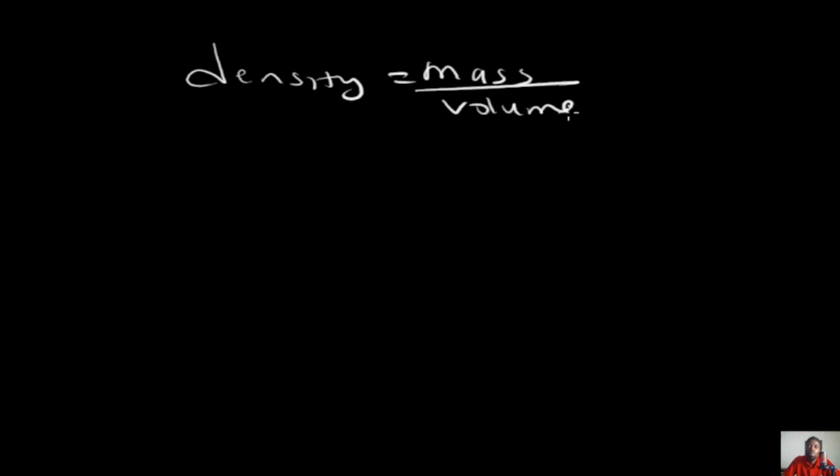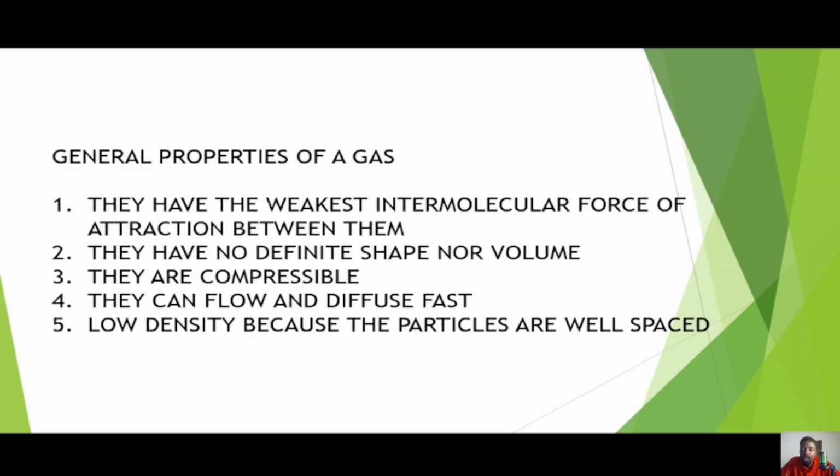So imagine, for instance, as I said, density is expressed as density is equal to mass over volume. The implication is that if the volume is increasing, the density will be decreasing. And as we said, if you consider the property we talked about, gases have low density.